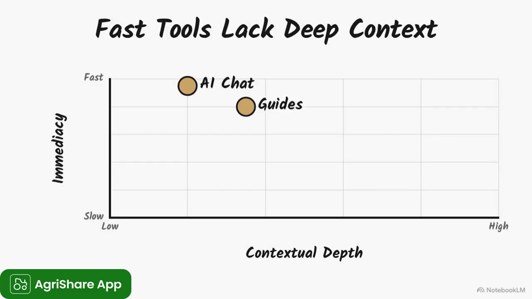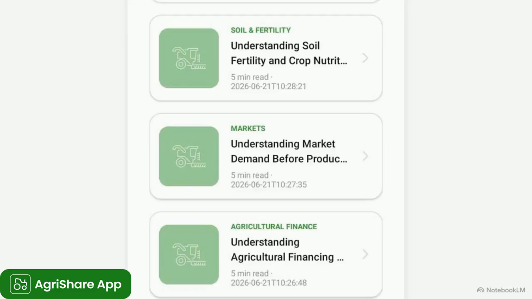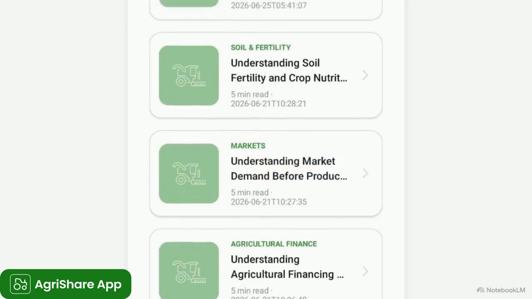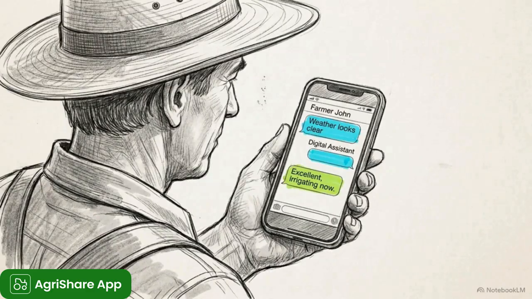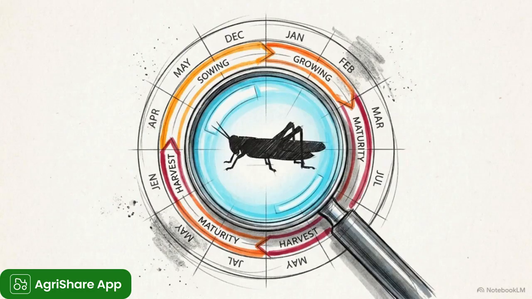Up in the top left, we have AI and guides, fast but lacking specific context. Looking at the guide section, reading 5-minute articles on market demand or soil fertility gives you an immediate dose of broad-spectrum agricultural theory. Similarly, querying the AI chat gives you a rapid triage path. You can quickly pull standard crop cycle timelines or identify common pests based on typical symptoms.